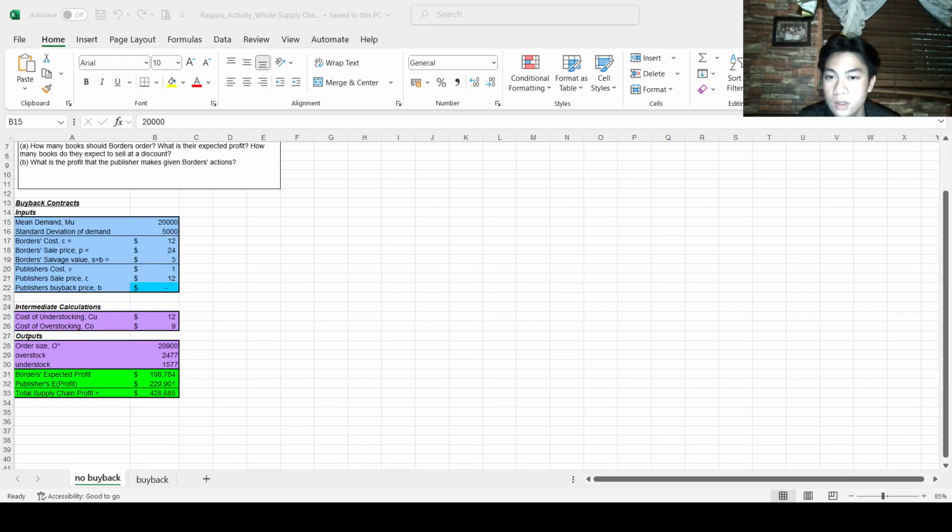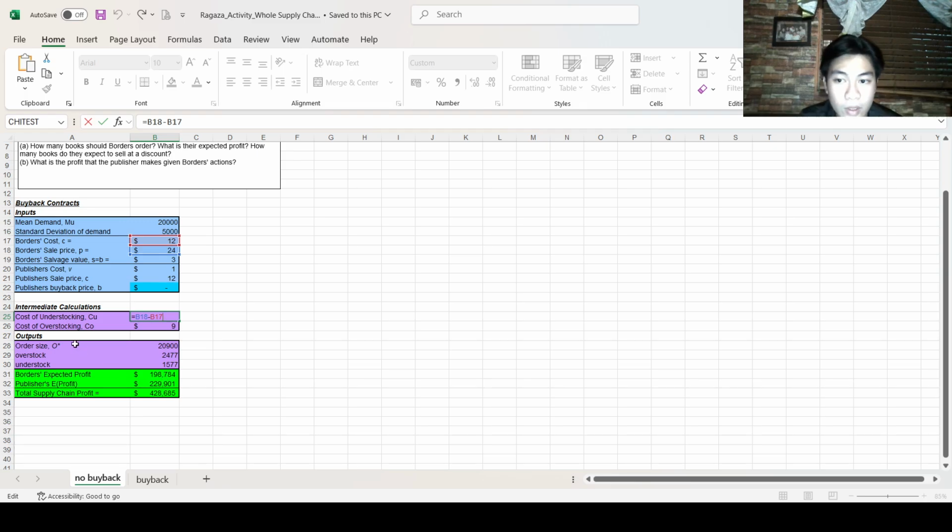So moving on to the intermediate calculations part of this activity for the no buyback. First is the cost of understocking, which is denoted as letter CU. So this is $12. To achieve this, we are going to take the Borders sales price and subtract the Borders cost, which is 24 minus 12, which will result in $12.